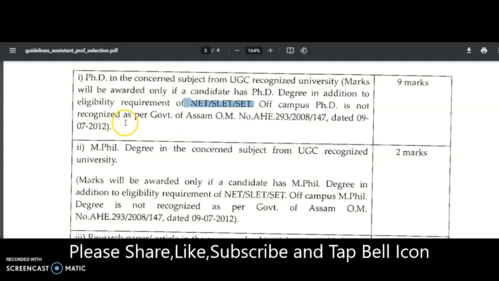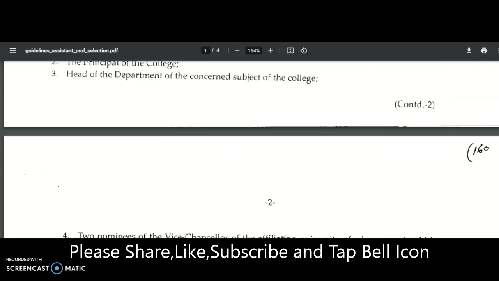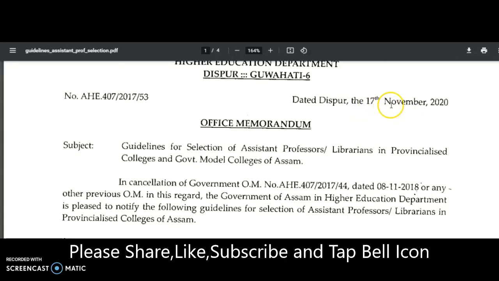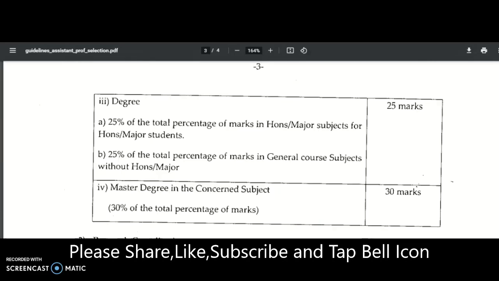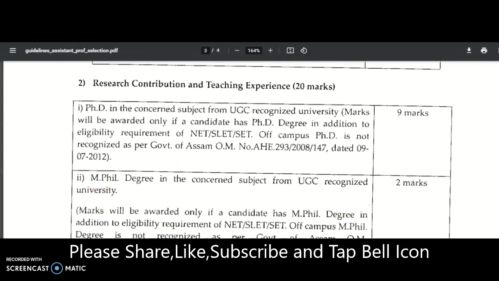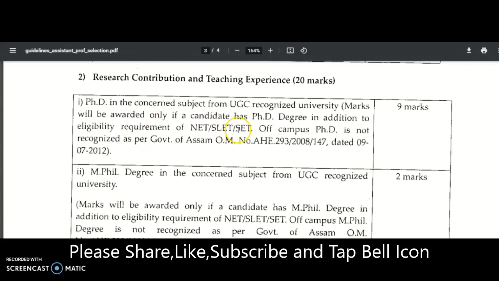Off-campus PhD is not recognized as per the Government of Assam, dated 9/7/2012. Fine. So this notice was released in November 2020, on 17th November 2020. In it, they mention that candidates having only a PhD is not enough. PhD plus NET or SLET or SET qualification must be there. Then only the candidates will get the 9 marks.